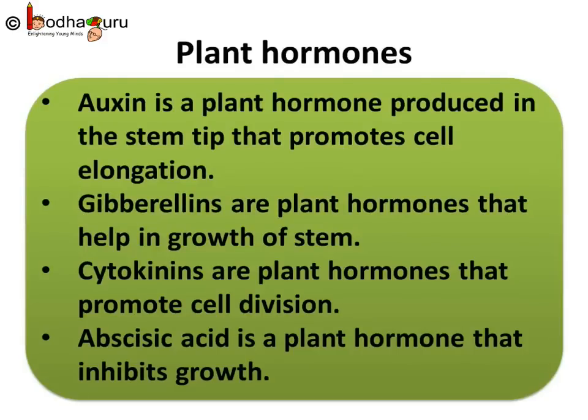So to sum up, what are the important plant hormones? Auxin is a plant hormone produced in the stem tip that promotes cell elongation. Gibberellins are plant hormones that help in the growth of stem. Cytokinins are plant hormones that promote cell division. And lastly, abscisic acid is a plant hormone that inhibits growth.